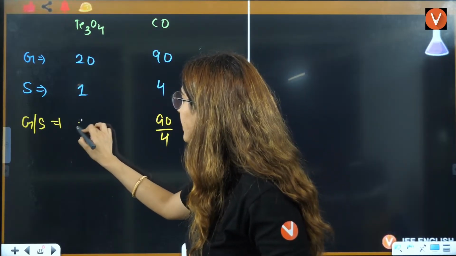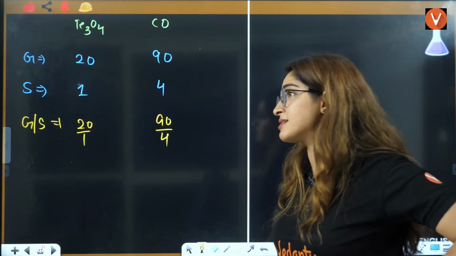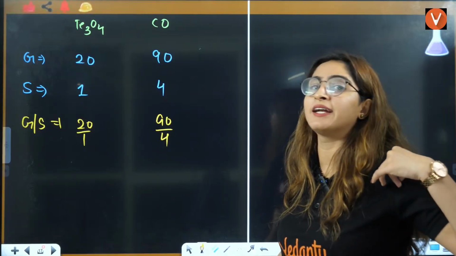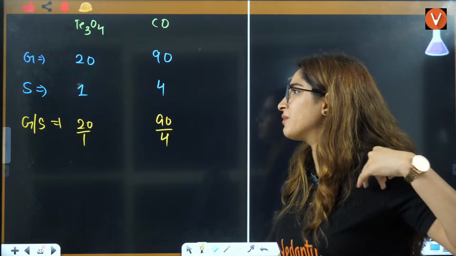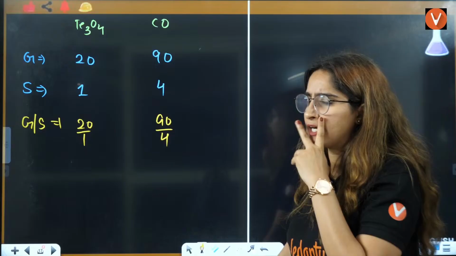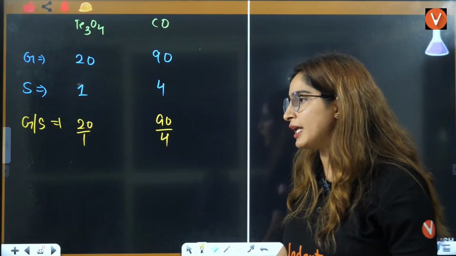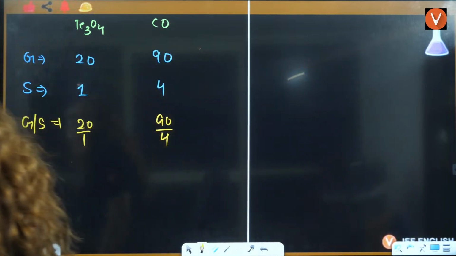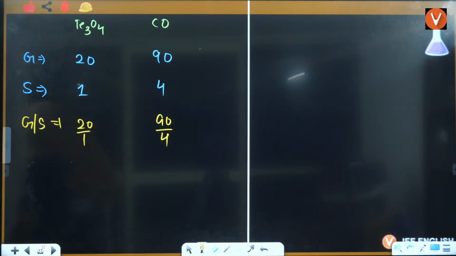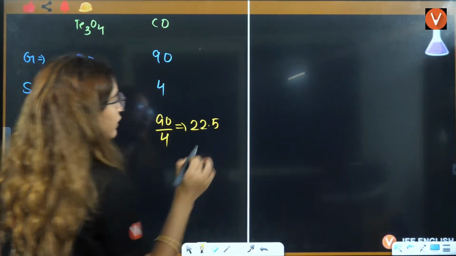This will be 20 by 1. 90 by 4 will be greater. See, 90 by 4 will also be greater than this. Wait a minute, that will be 10, 10 divided by 4, 2.5. I think 22.5 it would be. Is it? 22.5 it should be. 90 divided by 4, yes, 22.5. Okay, so answer will be 22.5.